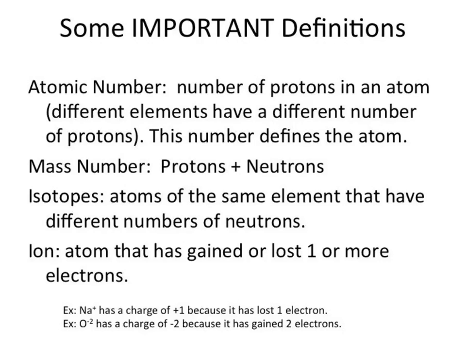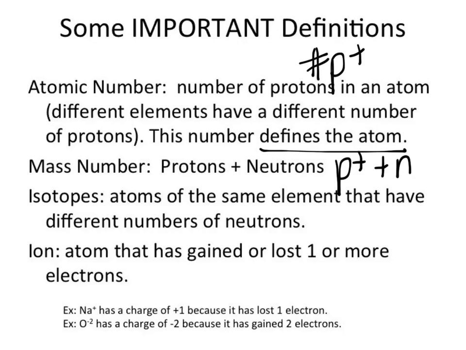All right, the atomic number is the number of protons. It defines the atom. If I tell you your atomic number is 6, and we add a proton in there, what's your atomic number now? 7. And you are no longer carbon, you are now nitrogen. So if you change the number of protons, you change the atom. You're no longer that element. So this is the number of protons. The mass number is going to be my protons plus my neutrons.